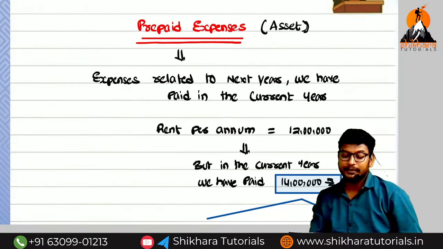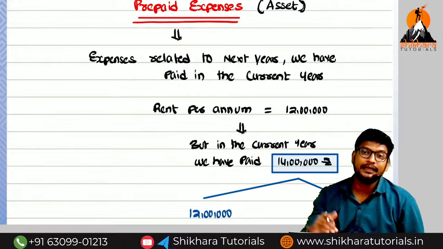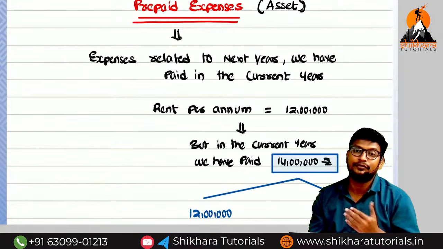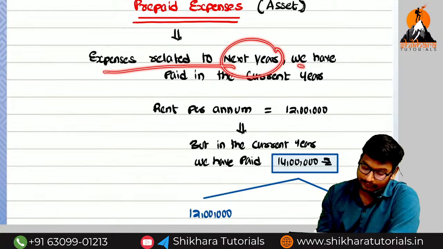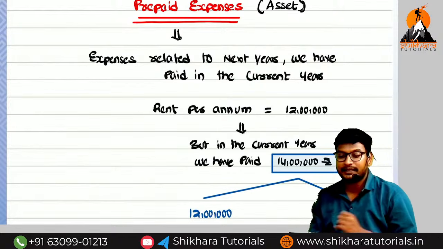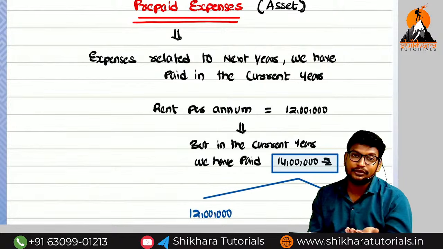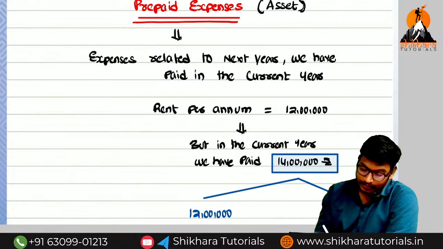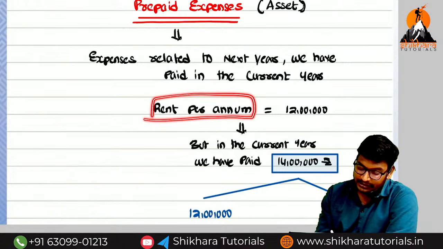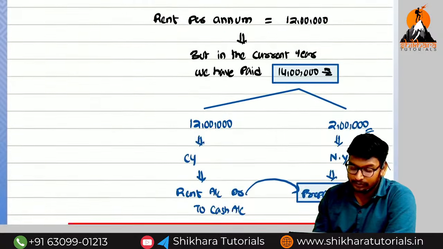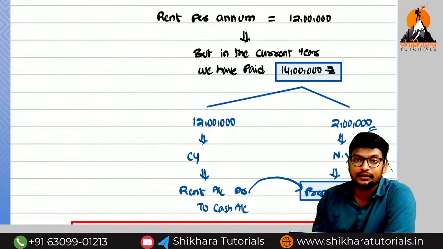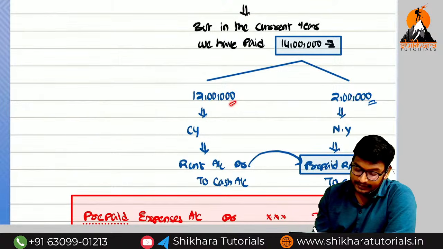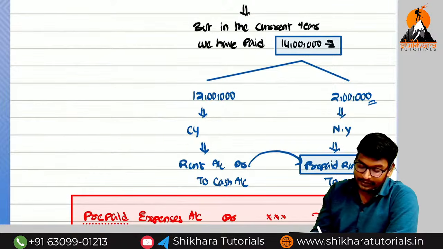So now, prepaid expenses. Sir, what is the meaning of prepaid? Prepaid means we have paid before the time period occurs. For example, expenses related to next year, but we have paid during the current year. For example, rent per annum is 12 lakhs. But in the current year, how much expenditure have we made? 14 lakhs. So 12 lakhs relates to which year? Current year. And 2 lakhs relates to which year? Next year.